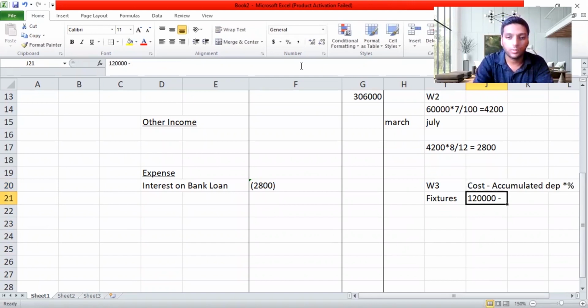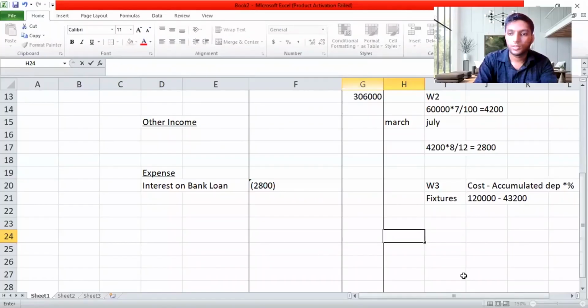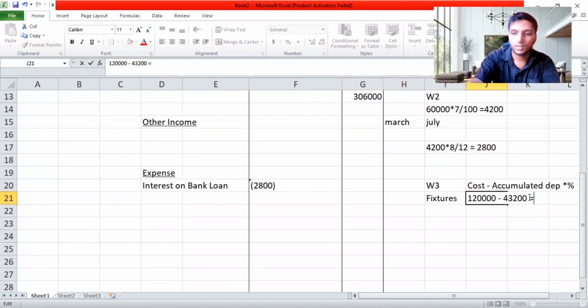Now let me move on to the sum, and I just want to know the provision for depreciation is 43,200. So they have already given 43,200. If you deduct 120,000 minus 43,200, it is going to be 76,800. Now with 76,800, I just want to multiply with the percentage.